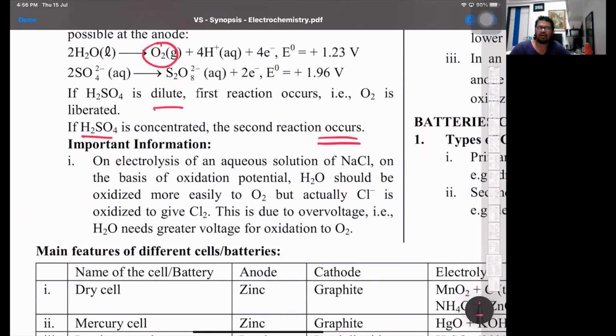Then second is the electrolysis of an aqueous solution of NaCl. On the basis of oxidation potential, water should have been oxidized, but actually it is not, because of the overvoltage concept we just discussed.